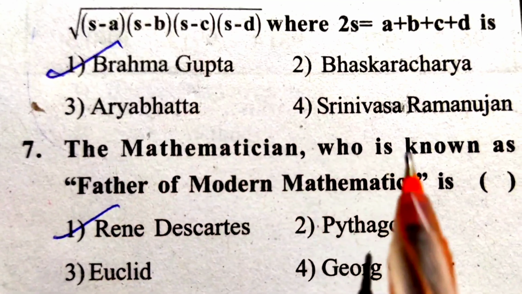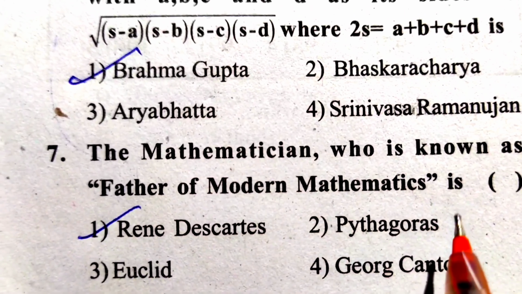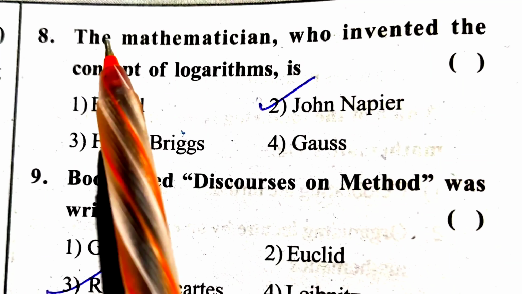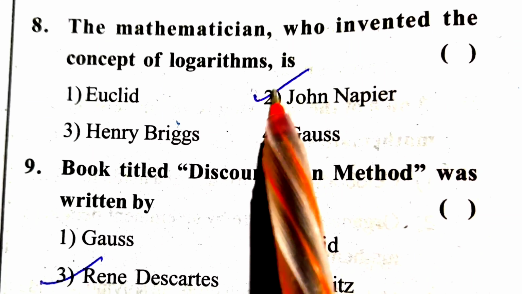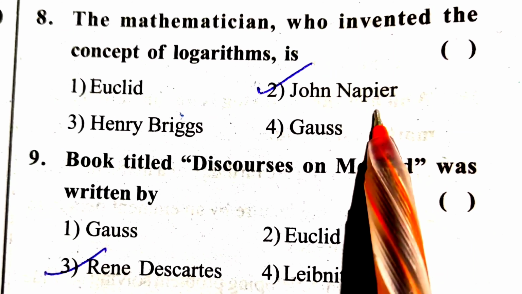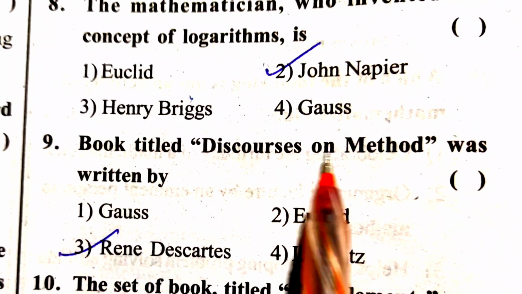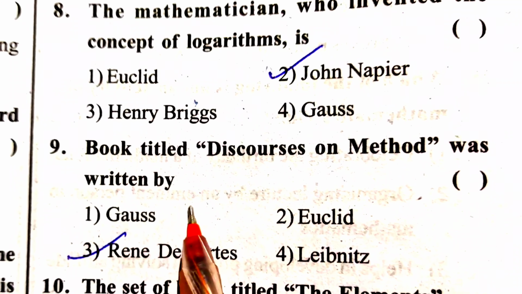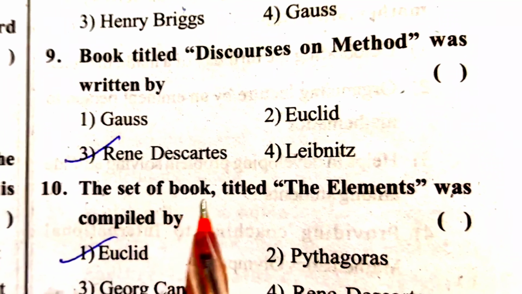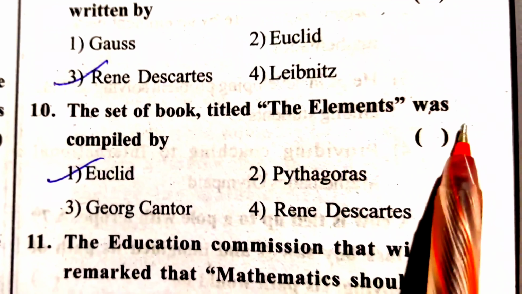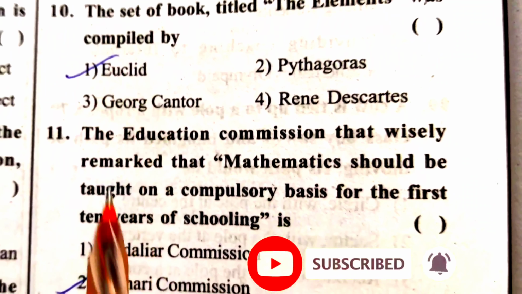The mathematician who is known as the father of modern mathematics is René Descartes. The mathematician who invented the concept of logarithms is John Napier. Next question. The book titled Discourse on Method was written by René Descartes. Next question. The set of books titled The Elements was composed by Euclid.